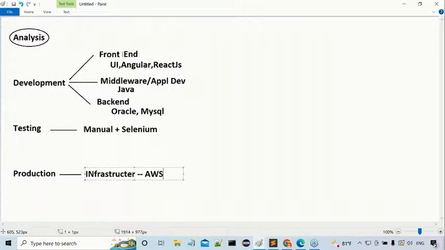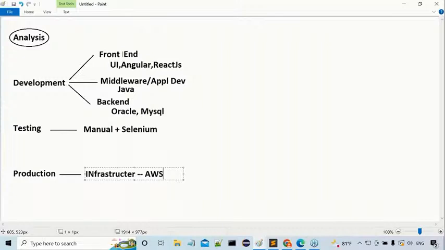Answer my point here. Tell me guys, I'm asking one question directly to all of you. If you want to settle your career in the software industry, you should be a full stack Java developer. Then only you are going to have a number of chances outside. If you are not a full stack Java developer, chances are available, but fewer chances are available. I'm sure about it. Answer my point here.